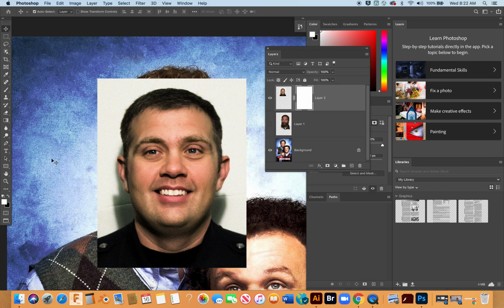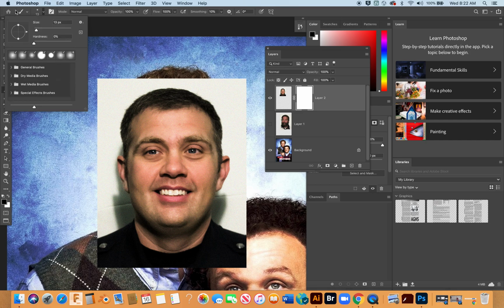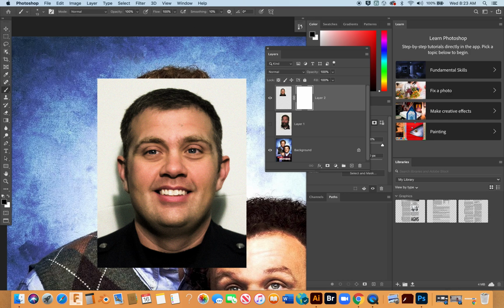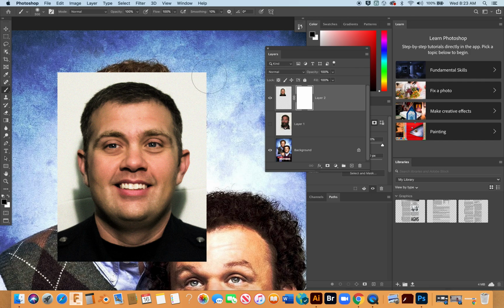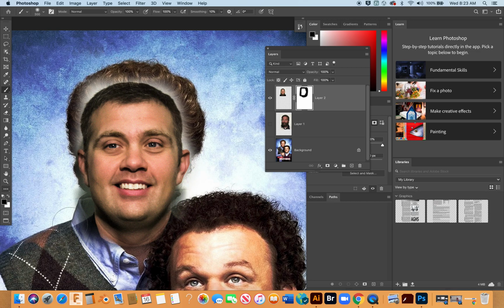So let's look at this. Remember, black reveals, white hides, and I want to use a paintbrush when I do this. And I want to make sure that I adjust my paintbrush to make sure that it has 0 hardness. I want that brush to be completely feathered. And right now the size is set to 13 pixels. Again, I can scale that brush up or down just by using the bracket keys. So I'm going to leave this at about 100% right now. And I'm going to use that to go ahead and get rid of the background information that I definitely don't need. And then I will change the opacity of my brush to kind of fine tune.